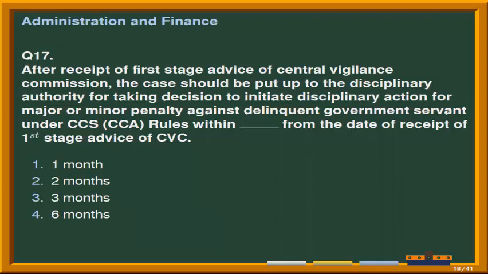Options are number 1, 1 month. Second option is 2 months. Third option is 3 months. And the last option is 6 months. Correct answer is 1 month.